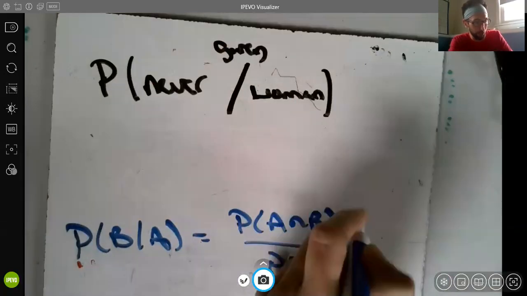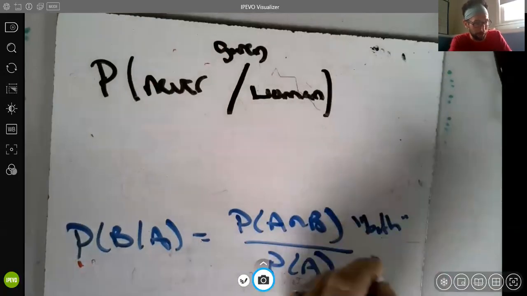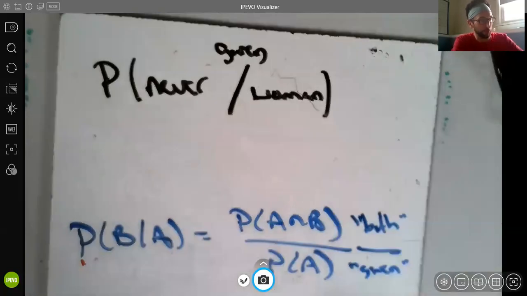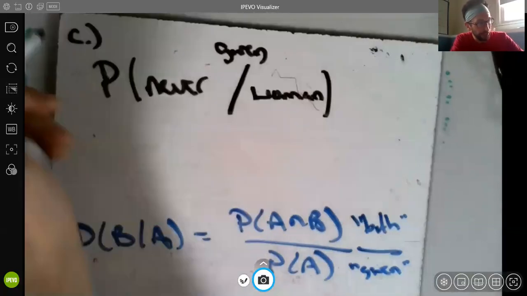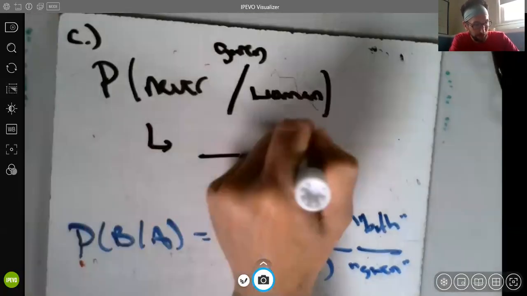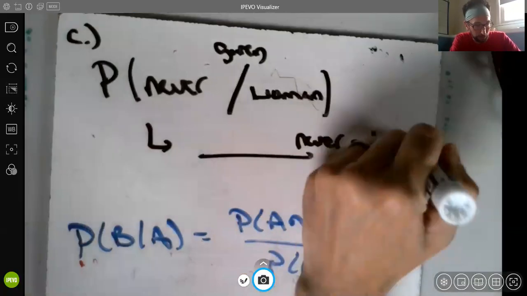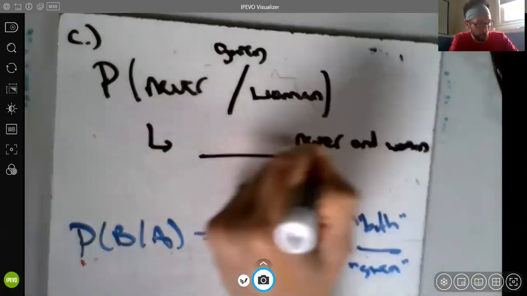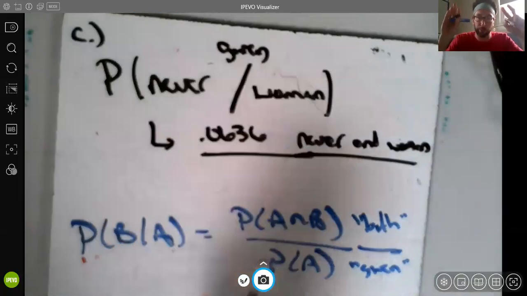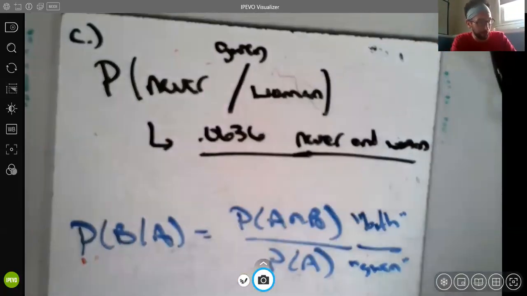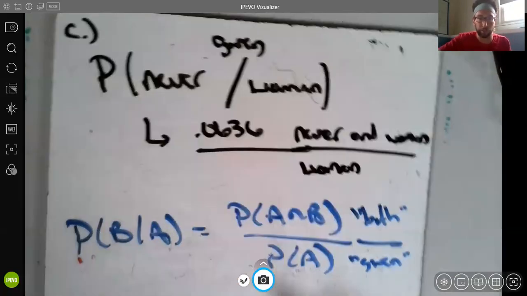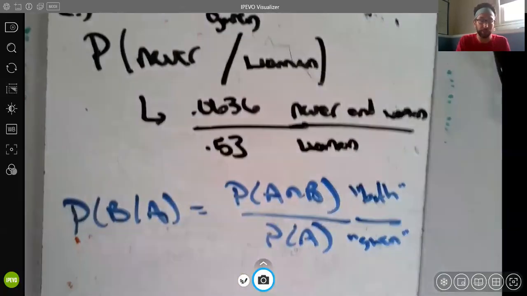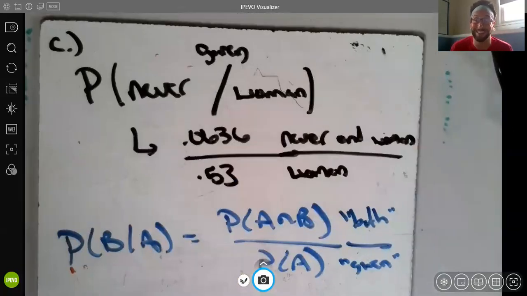So it's always kind of both, or the overlap, divided by the given thing. So for us, when we go to approach this part C, our numerator is just going to be never and woman, which was that 0.0636, divided by the total, like the given thing, which is the total for women, which was, I forgot, I want to say 0.53. Yes, 0.53. So this part C should be very obviously conditional probability to us because it says the word given.